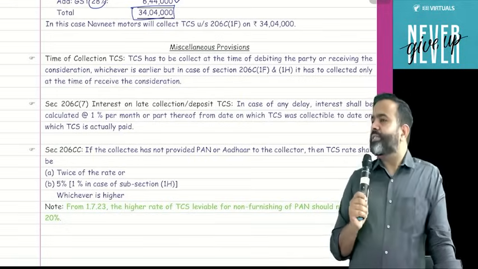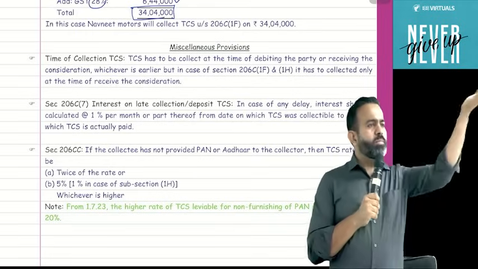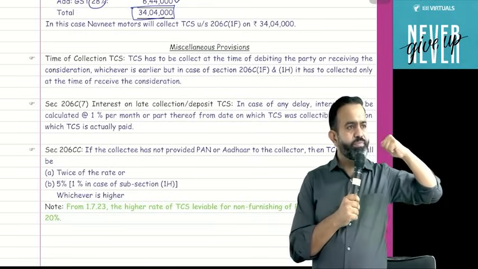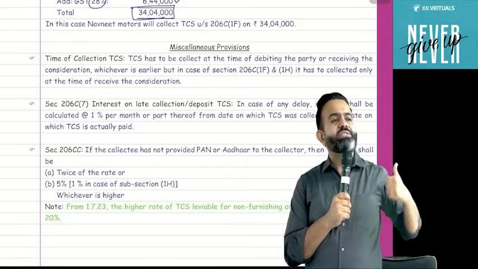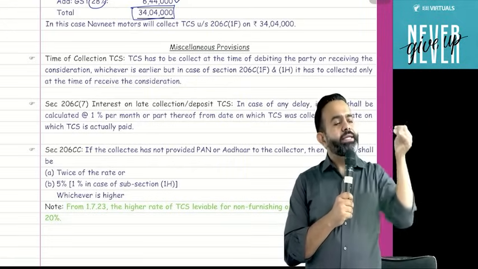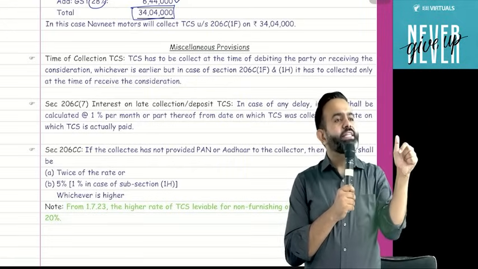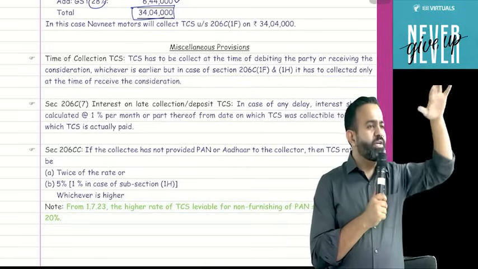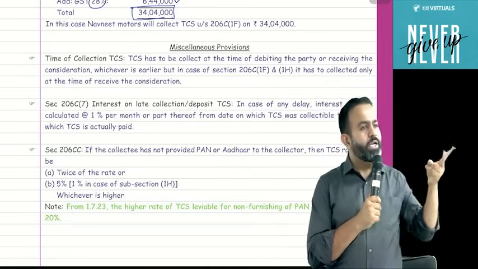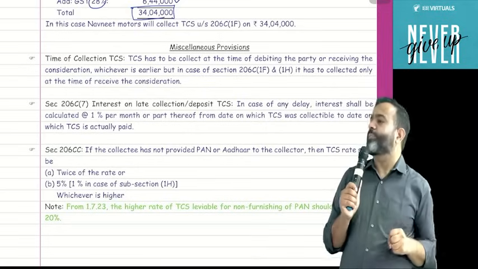So guys, for an example, I am a seller. I sold books worth 90 lakh to someone. My turnover of last year is more than 10 crore. I collect the consideration of only 70 lakh in the current year. Guys, TCS is applicable only on the 70 lakh. Means out of that, on the first 50 lakh TCS is not applicable. Only on 20 lakh TCS is applicable.